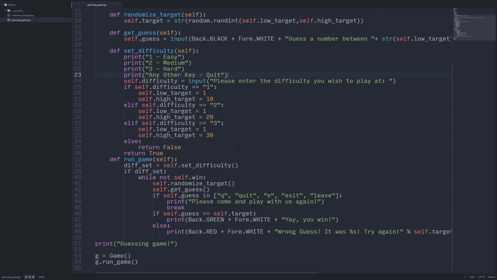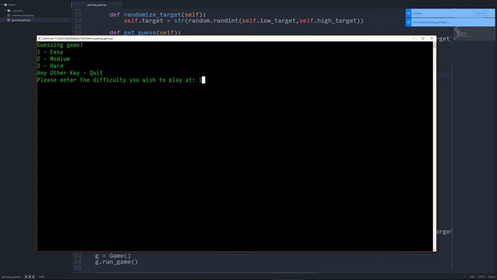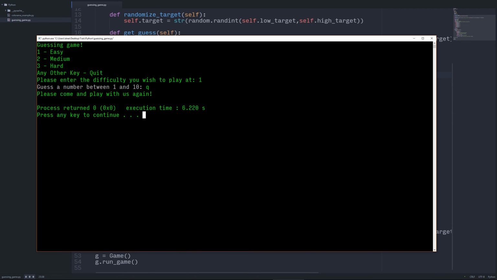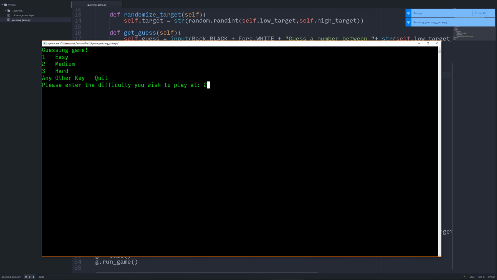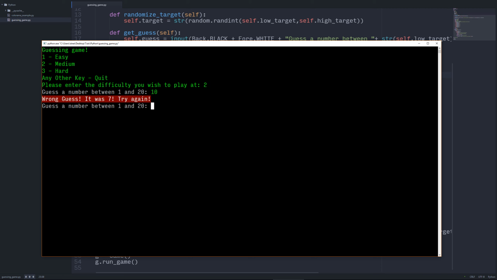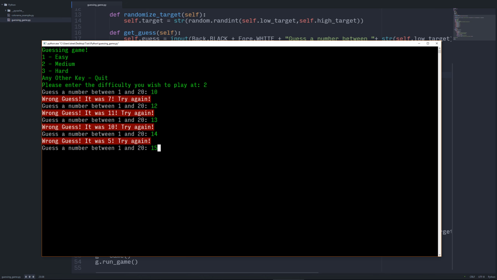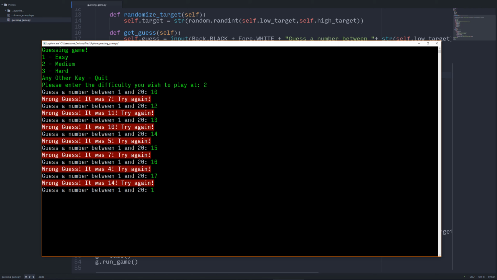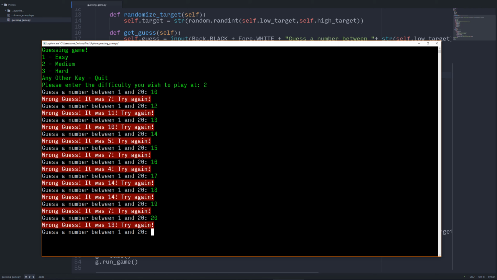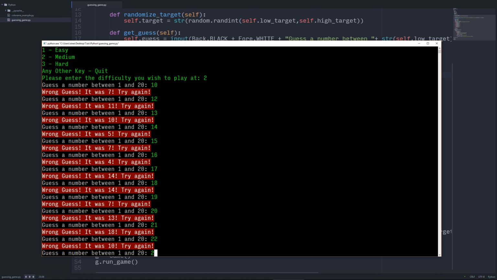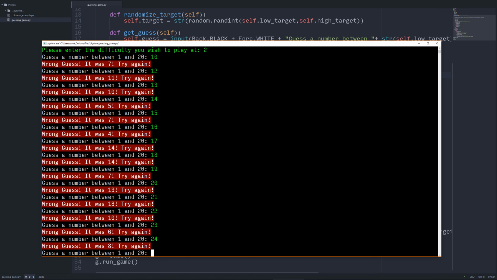So let's go ahead and take a look at it now. And hit our 1. We got 1 and 10. Let's go ahead and quit this. Let's run it again. Let's hit our 2. 1 and 20. Let's go ahead and see it at work. So let's guess 10. Let's try 12. Oh, it was 11. 13, 14, 15, 16, 17, 18, 19, 20, 21, 22, 23, 24, 25, 26. Oh, wait, I'm way past 20.